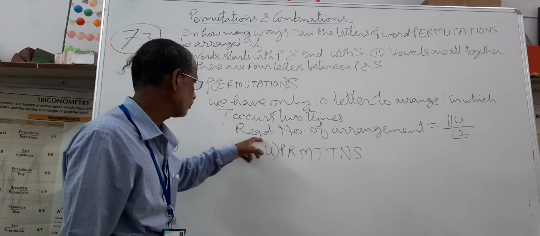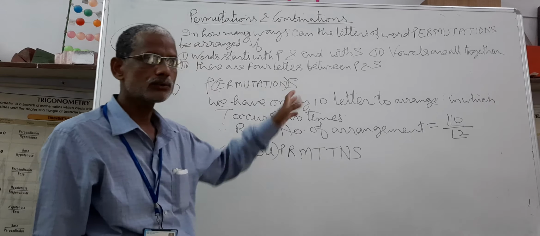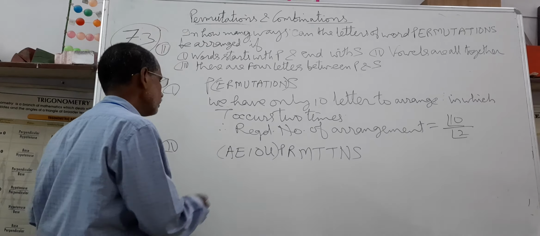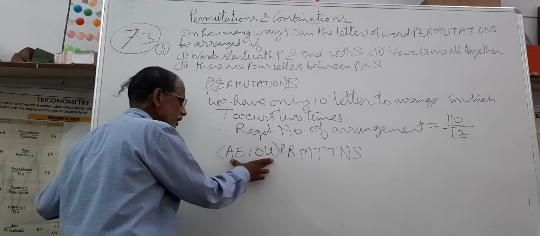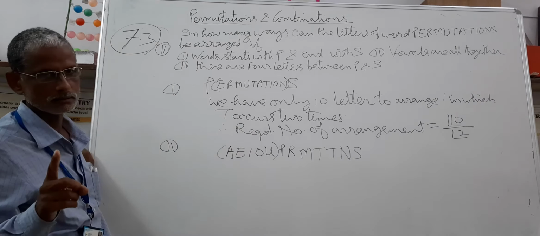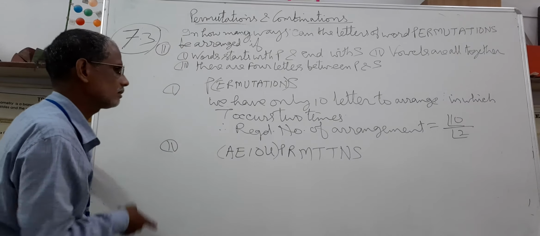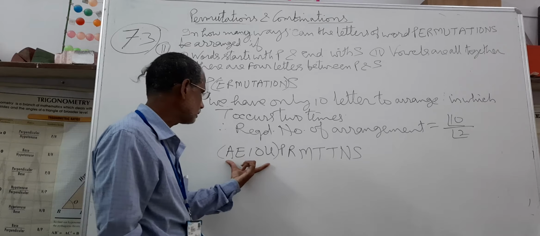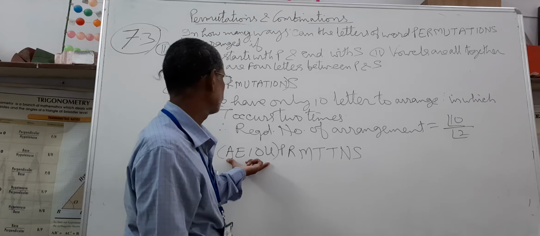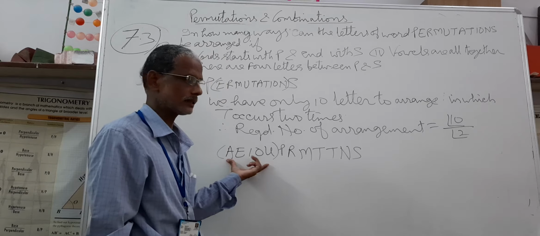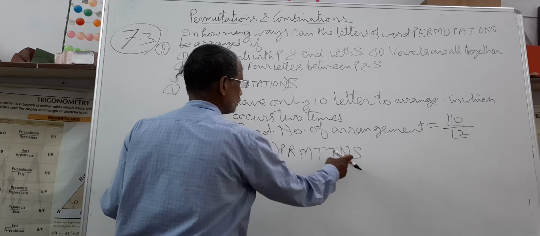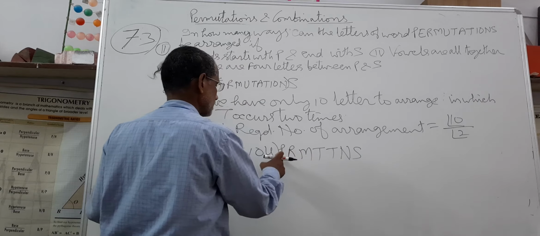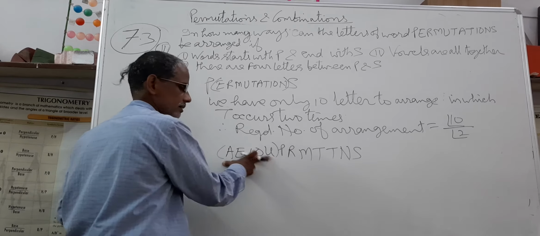Now these 5 vowels always occur together. So therefore this behaves like a single entity. I also cleared this in my previous class. All these 5 behave like a single entity. Now 1, 2, 3, 4, 5, 6, 7 plus single entity 8.